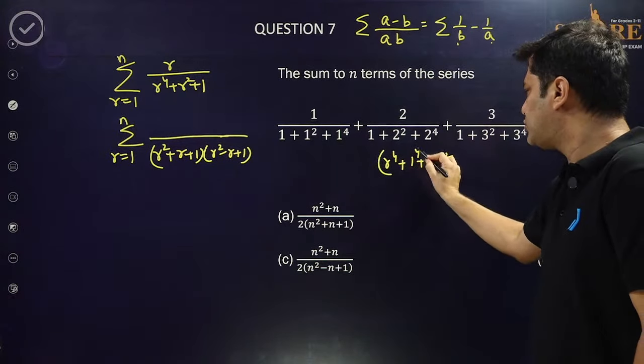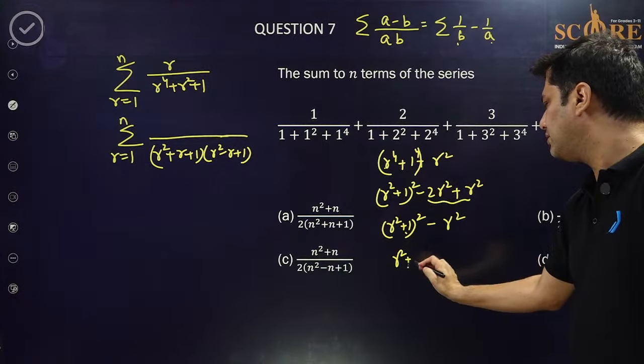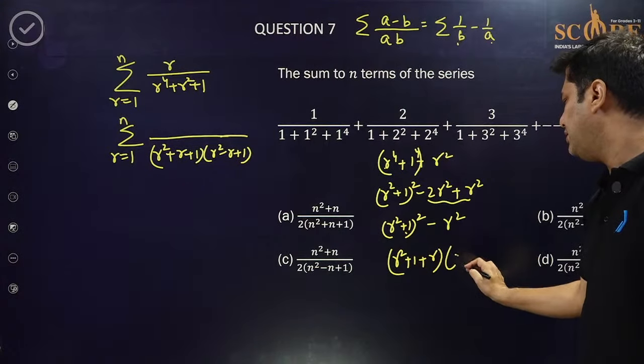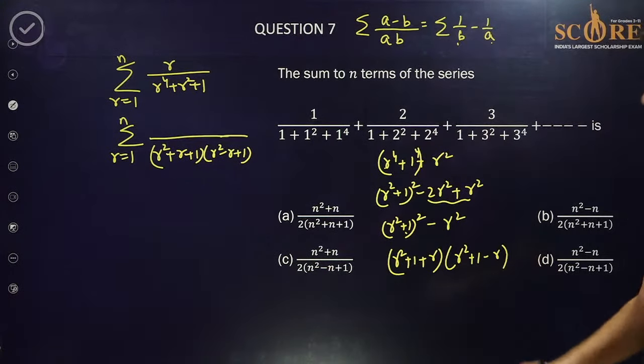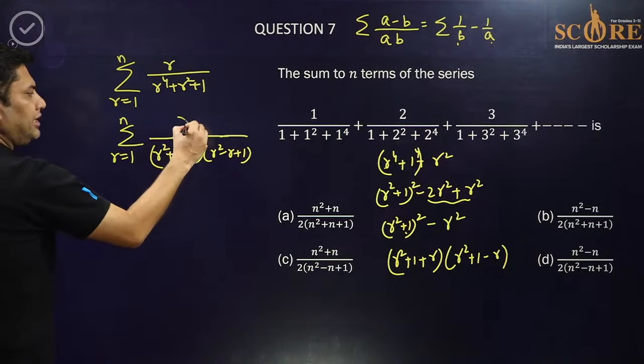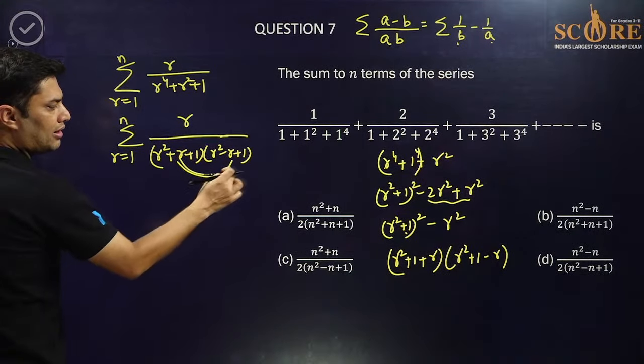It is a square plus b square whole square minus 2a square b square. So this is r square plus 1 whole square, and this is minus r square. So a square minus b square, a plus b into a minus b. So I've just factorized this biquadratic, and the difference of these factors is 2r.